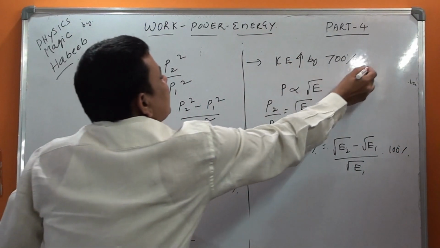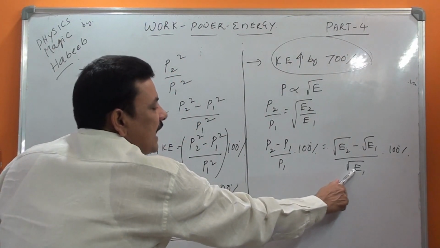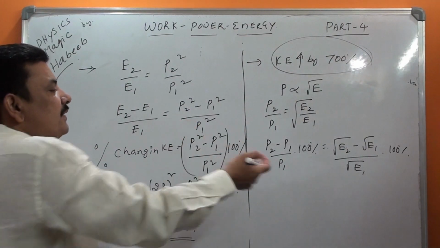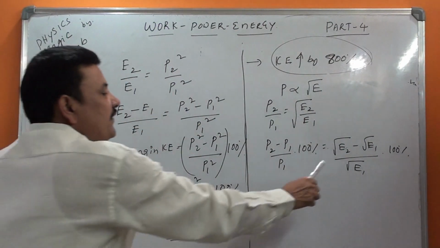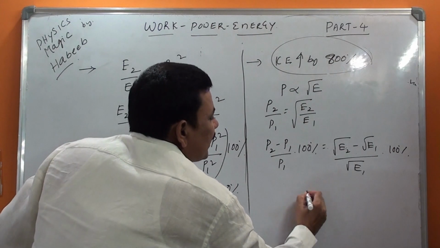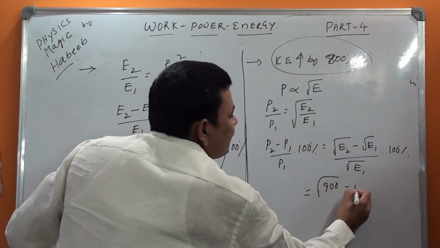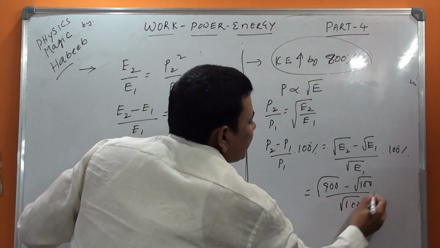So what he gave here is that kinetic energy increased by 700%. So if it is 100, then it will become 800. Then if it is 100, it will become 800 plus 100, that is 900. Therefore, what you will get here is root 900 minus root 100, divided by root 100, into 100%.